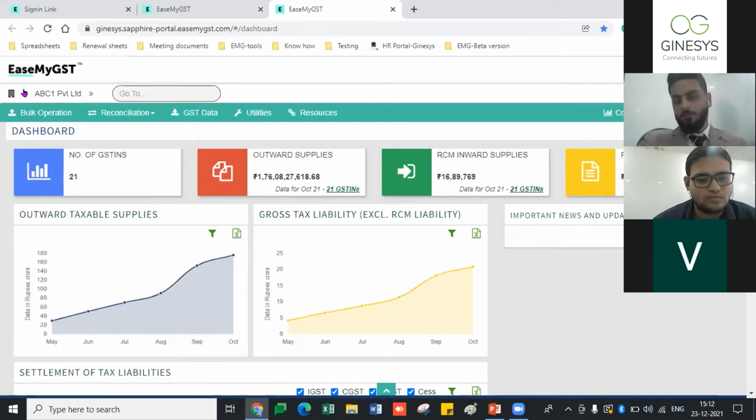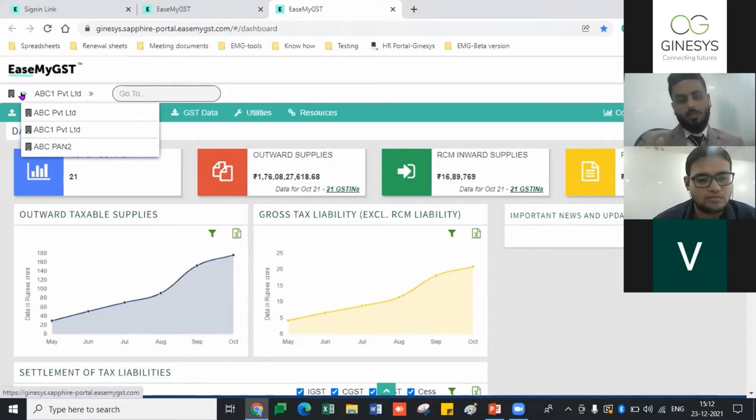Okay, first of all, we will go by the organization adding. So how to add the organization? This is the organization detail. Now coming to the organization, we can manage multiple PANs. As you can see here, I have added different PANs: ABC, ABC1, ABC PAN 2, which are test PANs. You can also add multiple PANs and work on them at the same time. You can work on the different PANs as well.